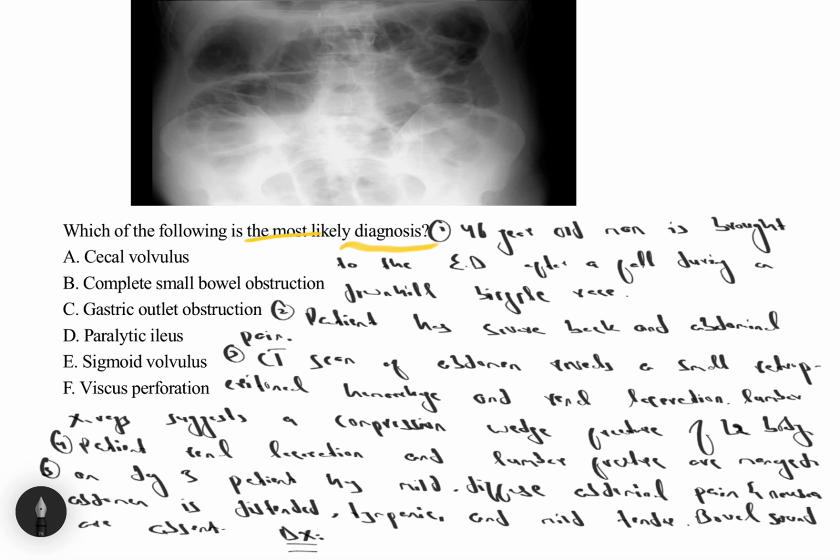Based on these hints and the X-ray finding here, the diagnosis of this patient is paralytic ileus, and here the correct option is choice D, paralytic ileus.